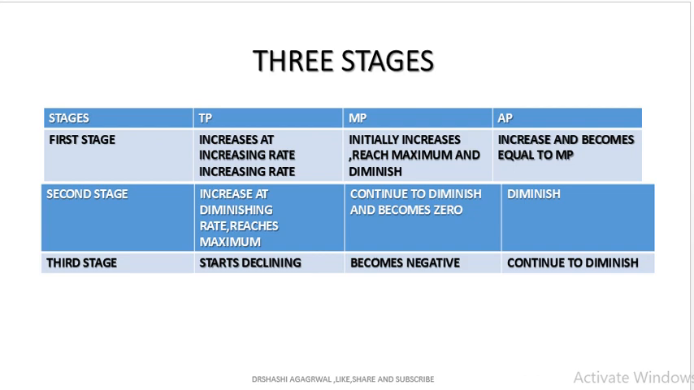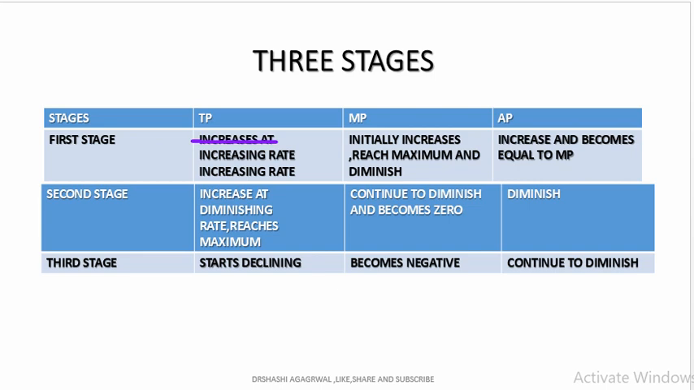So we could write in this manner: first stage, the total product increases at an increasing rate. Marginal product initially increases, reaches maximum, then starts decreasing. Average product increases, then becomes maximum and equal to marginal product. In the second stage, total product increases but at a diminishing rate, reaches the maximum, and marginal product continues to reduce and becomes zero. Average product also diminishes. In the third stage, total product starts declining, marginal product becomes negative, and the average product continues to diminish.